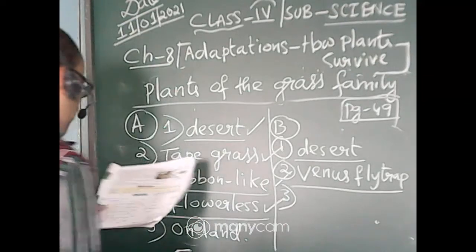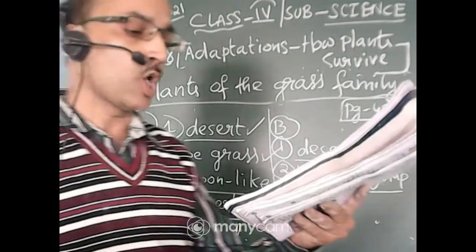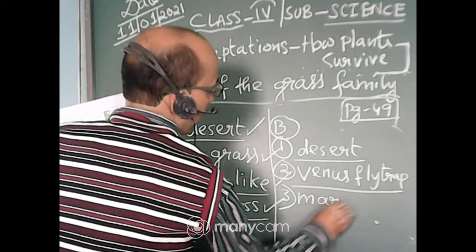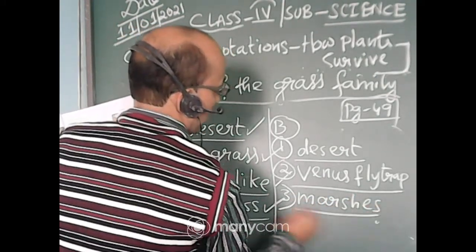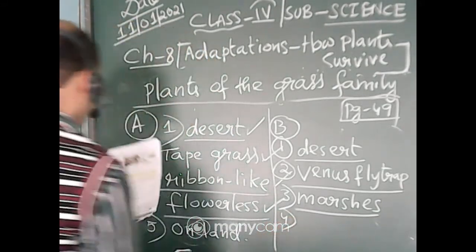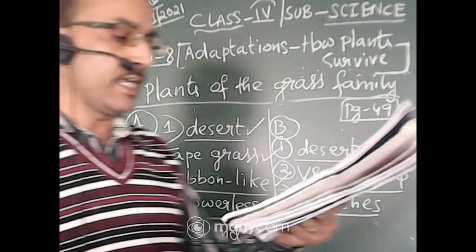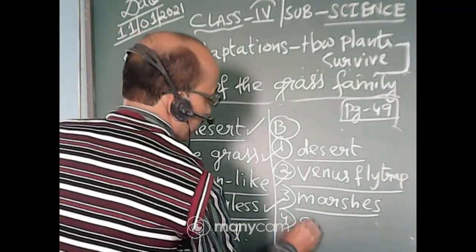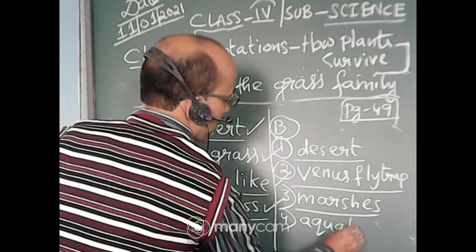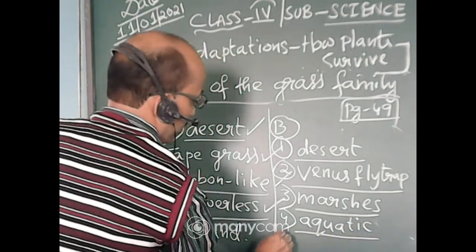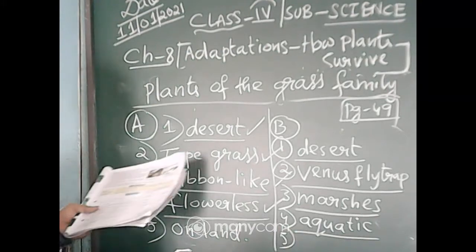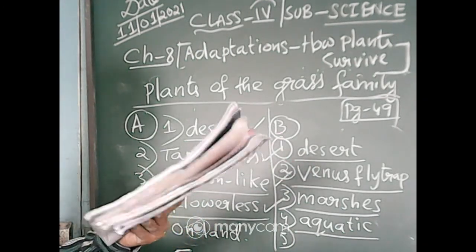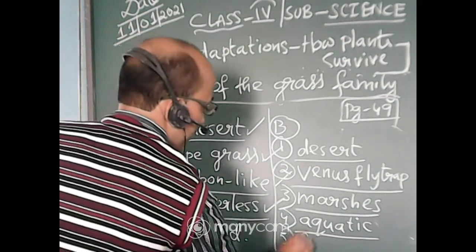Number 3, waterlogged places are called what? Marshes, M-A-R-S-H-E-S. Number 4, water lily is a or an dash plant, is an aquatic plant. Aquatic. Number 5, Wolffia is a dash plant. Wolffia is a floating plant.